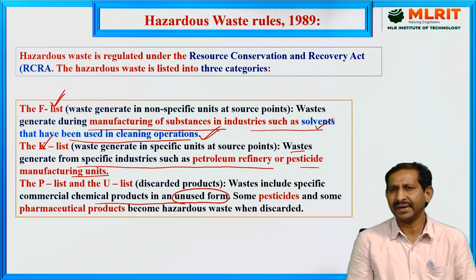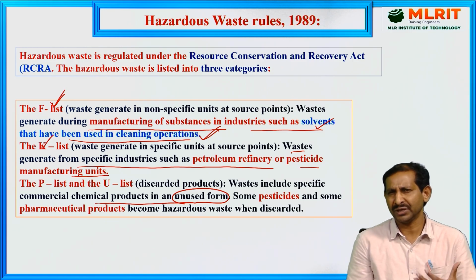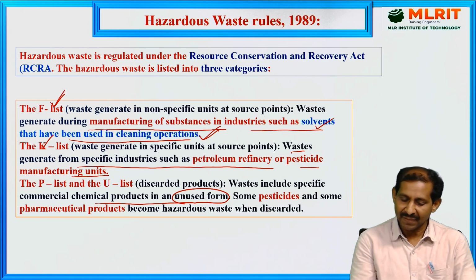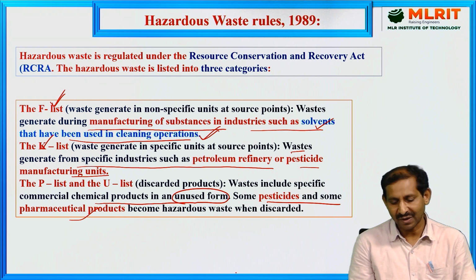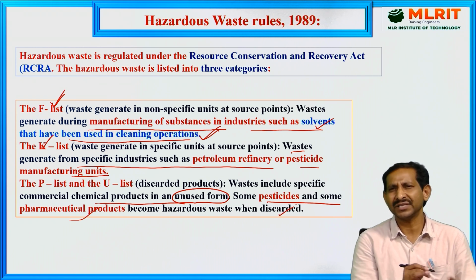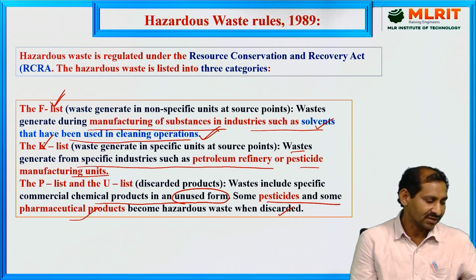For example, a chemical bought a long time ago, two or three years back, that was not used and whose expiry date is over, such as acids, bases, and pesticides. Some pesticides and pharmaceutical products become hazardous waste when discarded. When these are discarded, they are categorized as the P list or U list.